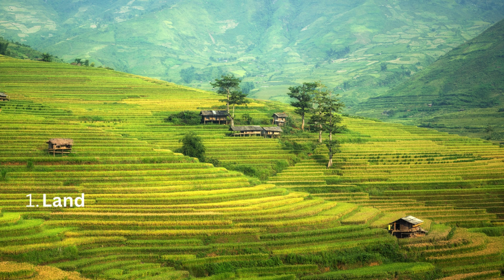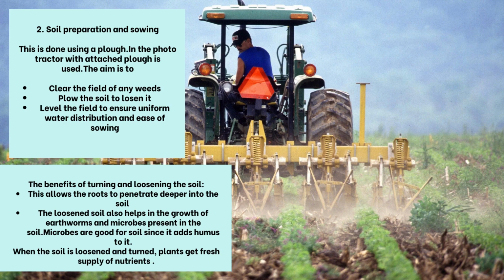1. Land. Land plays a crucial role in agriculture as it provides the foundation for growing crops. 2. Soil preparation. This is done using a plow, or a tractor with a plow attached. The aim is to clear the field of any weeds, plow the soil to loosen it, and level the field to ensure uniform water distribution and ease of sowing. The benefits of turning and loosening the soil: this allows the roots to penetrate deeper into the soil. The loosened soil also helps in the growth of earthworms and microbes present in the soil. Microbes are good for soil since they add humus to it.